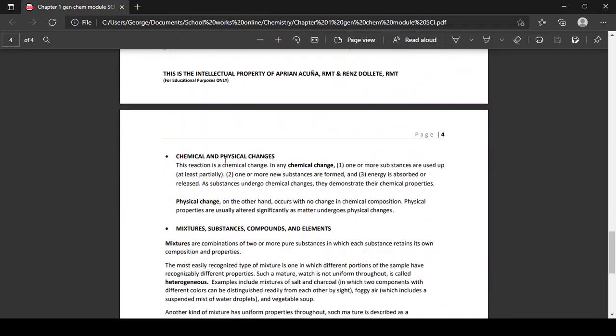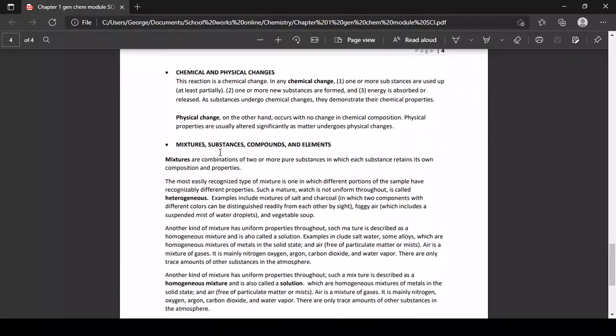Next, the last page, you have your chemical and physical changes. This reaction is a chemical change. In any chemical change, we have three statements. First, one or more substances are used up, at least partially.